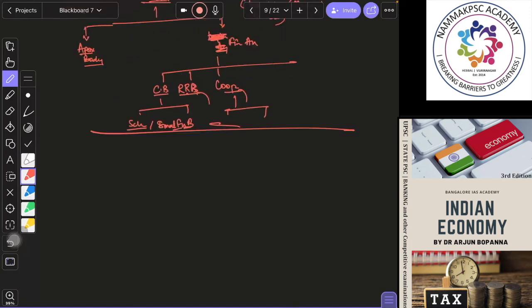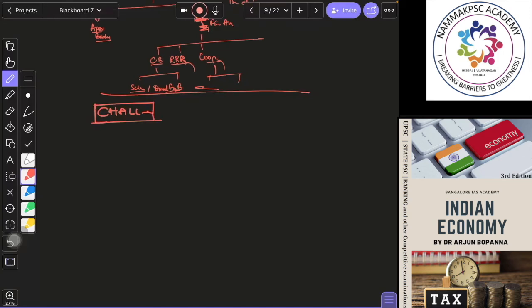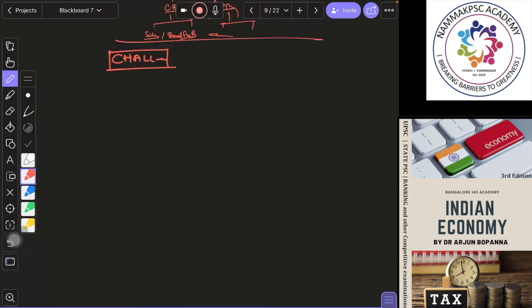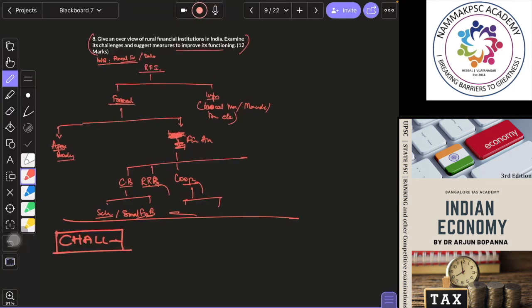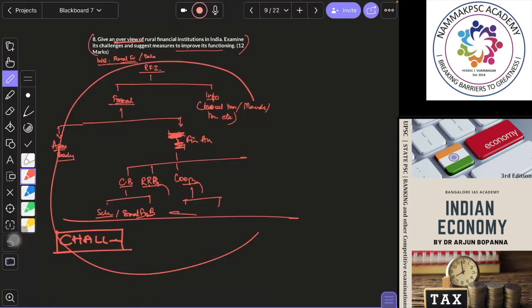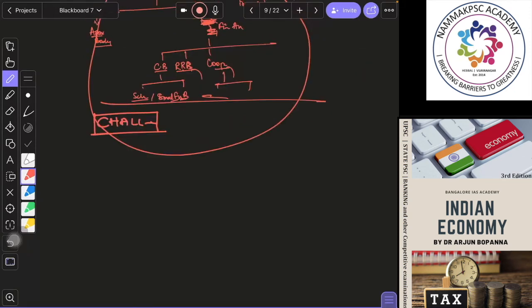Then the next topic is challenges. So you will write challenges. Always write headings in capitals, and box them. What are the various challenges? A lot of them are there. In the answer key I have explained a little bit about all these things, but here the question demand is not that. Here just an overview is needed. By giving this flowchart you have given the overview, so you don't have to explain each of them. What is an RRB, what is a cooperative bank, in detail, you don't have to explain.